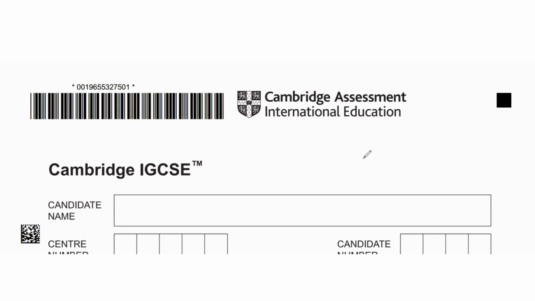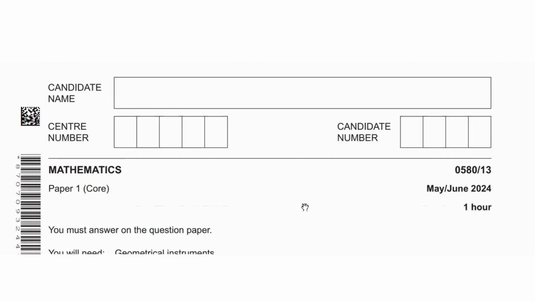Hi guys, so today we're going to do the third variant of paper 1 of IGCSE for maths, paper code 0580. So let's see how difficult this paper was.